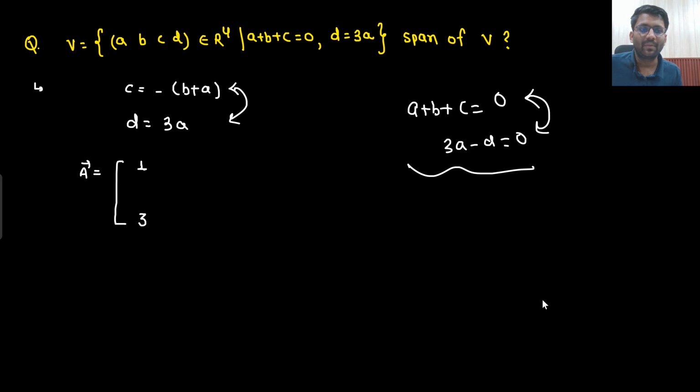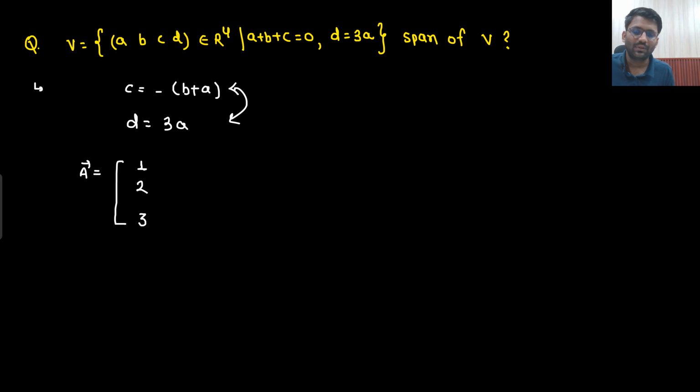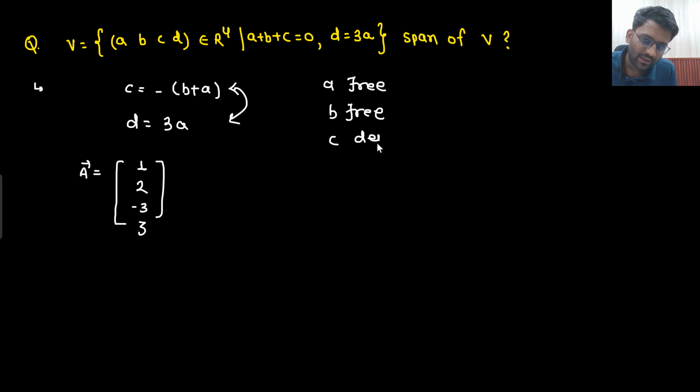So which two free variables? Let's say b is a free variable. If I say b is 2, then can I take any random c? No. c will depend on b plus a, so c has to be minus 3. There you go, understandable? So if a is a free variable and b is a free variable, then c will be dependent and d will also be dependent.